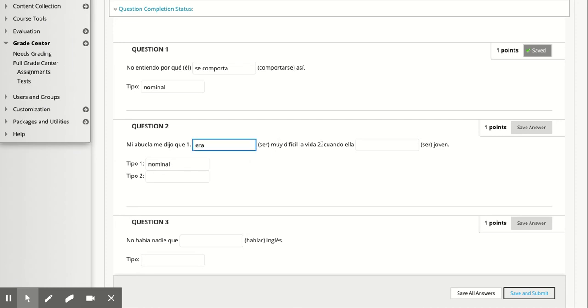And then, when was life difficult? Cuando ella ser joven. All right. Now, this is actually modifying this one, right? When was life difficult? When she was young. So this, when she was young, is modifying this was. Okay, was difficult when she was young. So this is functioning as an adverb because it's telling us something about the verb, when it happened. And then we have to decide is it indicative or subjunctive.